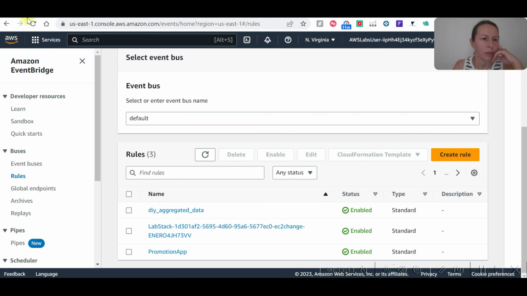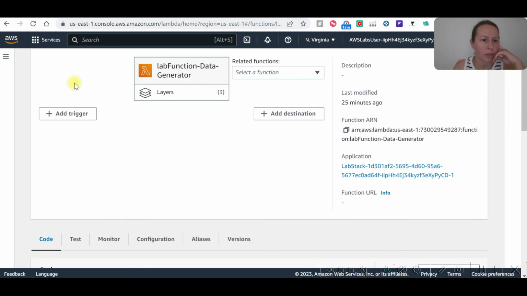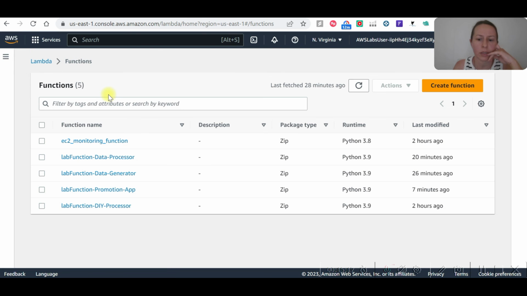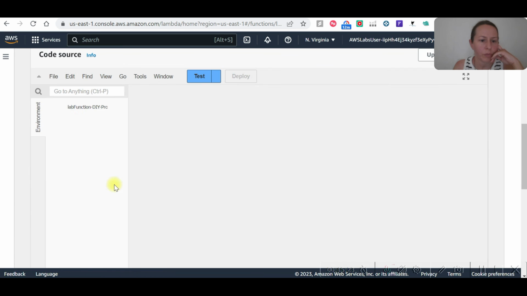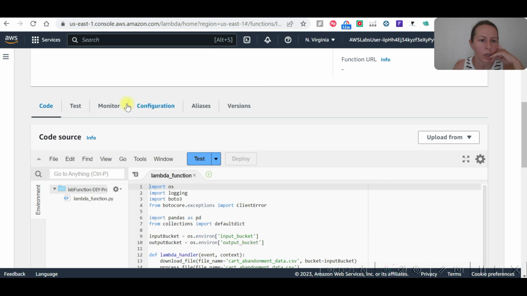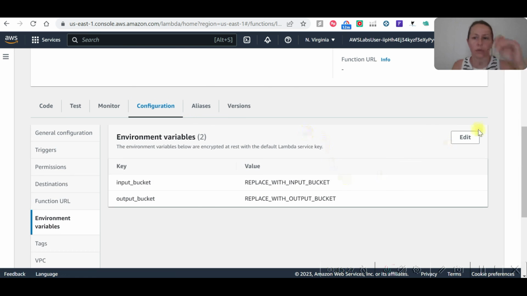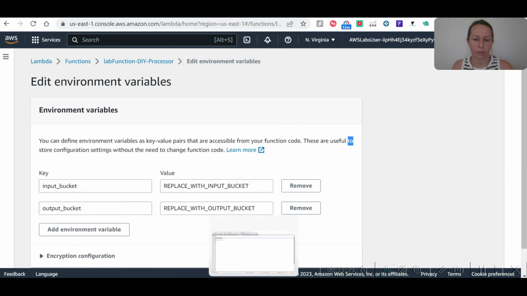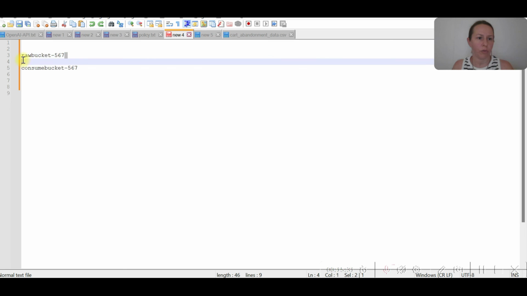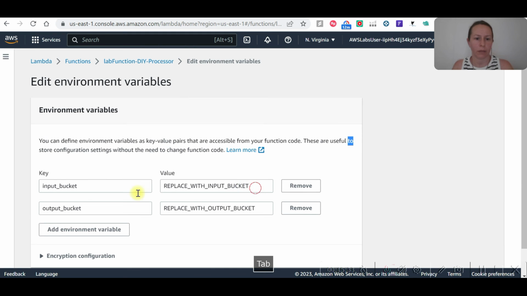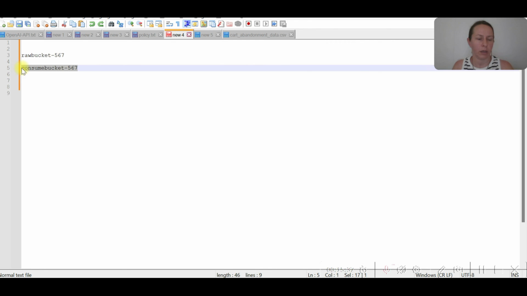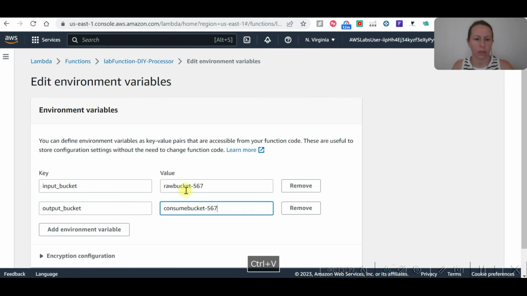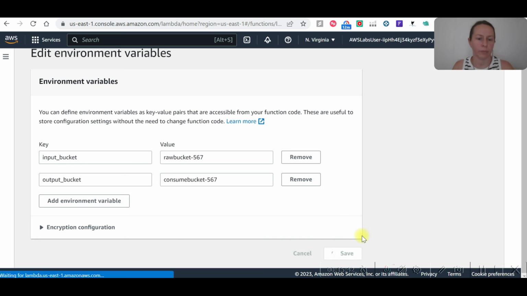Now on the other Lambda function page, let's go to the functions. DIY processor, event is updated. We just need to change the configuration because we haven't updated this one. And raw bucket value and output will be this one, and save.